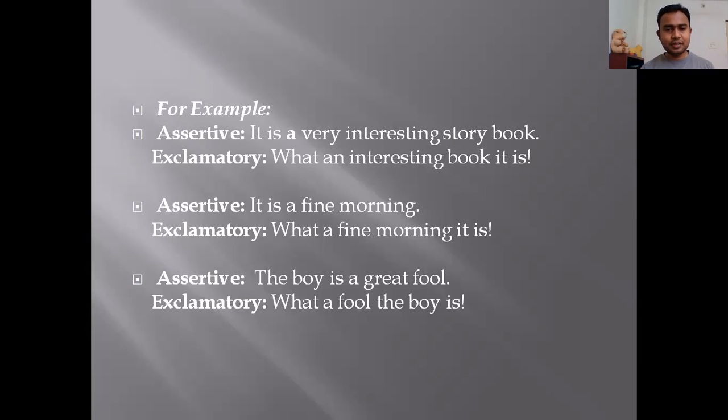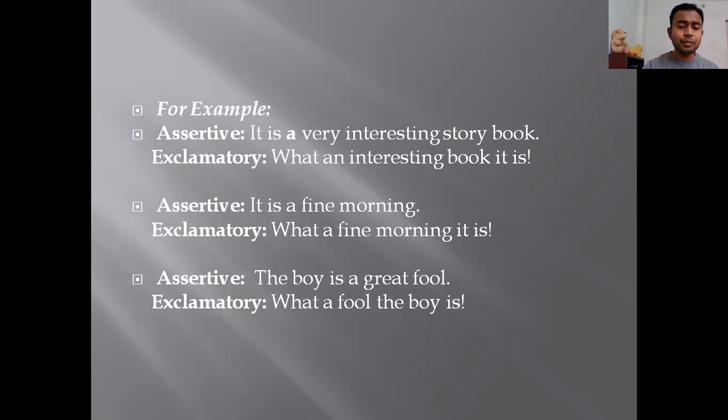Second example, it is a fine morning. Now again a is used, so when you write your exclamatory sentence, you have to start with what. So the exclamatory sentence will be, what a fine morning it is, and at the end you have to put an exclamatory mark.